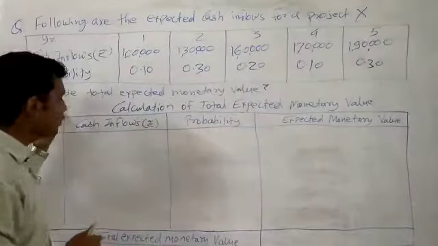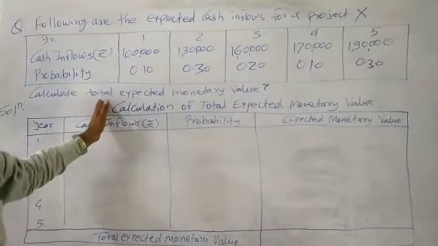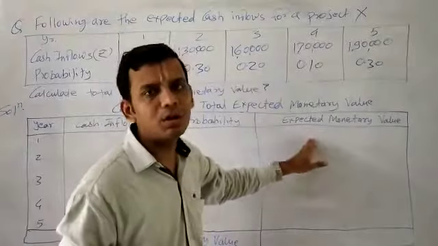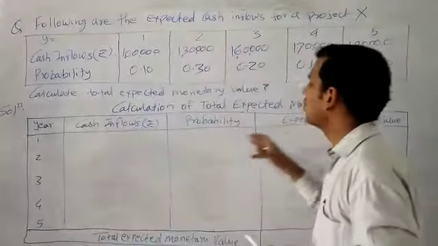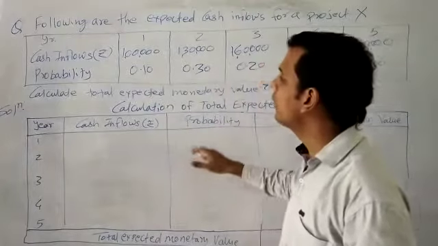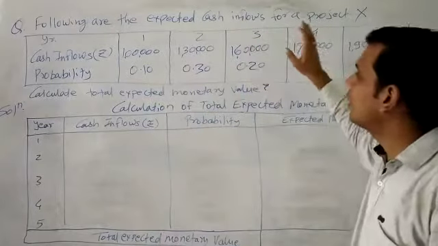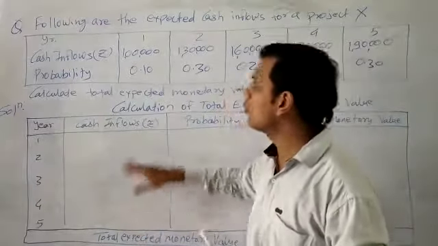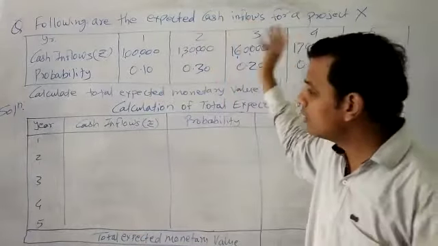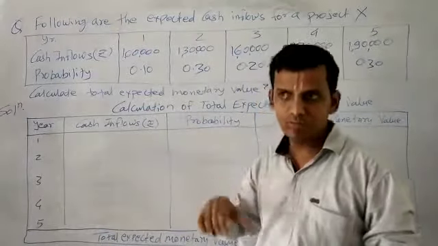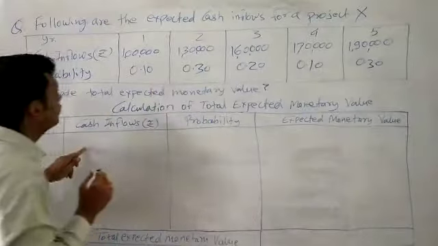Again, for the purpose of solution we would use a similar format. The format says calculation of total expected monetary value. For that purpose we would prepare a 4-column table. The number of rows is determined according to the years. In this problem, as it has been given for 5 years, we would have 7 rows. If it were given for 10 years, then we would have 12 rows, including the total row and the heading row.